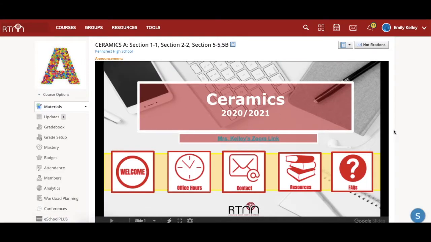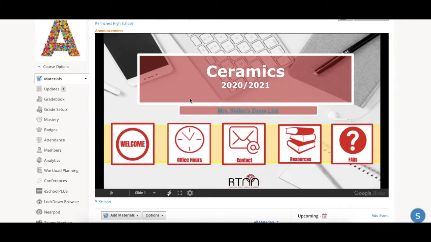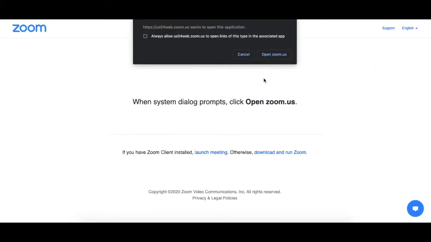The first thing that's going to pop up is this banner, which has a wealth of resources in it. So first off, if you click this link in the center here, it's going to take you directly to my Zoom course. So for class, you're going to click that link. It's going to take you right in. You're going to click open and open up the Zoom on your computer.